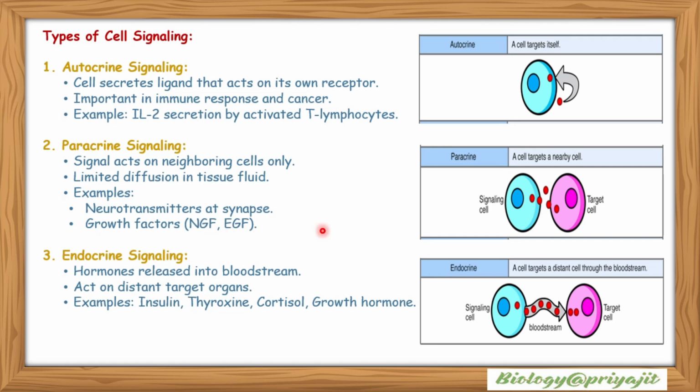Endocrine signaling: hormones released into the bloodstream. It acts on distant target organs. Examples such as insulin, thyroxine, cortisol and growth hormone. This is the image showing the autocrine signaling: when a cell targets itself, the cellular signaling molecule stimulates the same cell. Paracrine signaling, when a cell targets a nearby cell, that is the signaling cell and its target cell. Endocrine signaling, when a cell targets a distant cell through the bloodstream. This is the bloodstream, this is the signaling cell and this is the target cell.